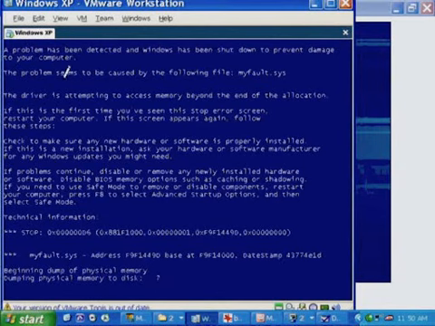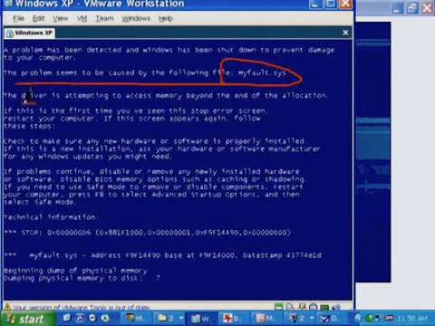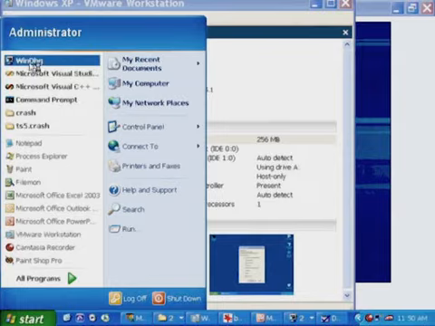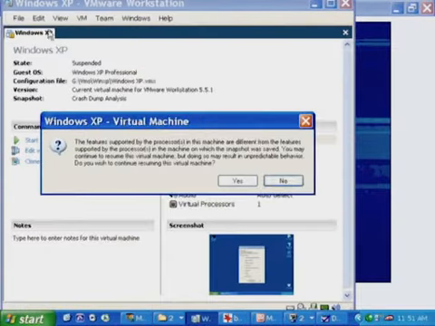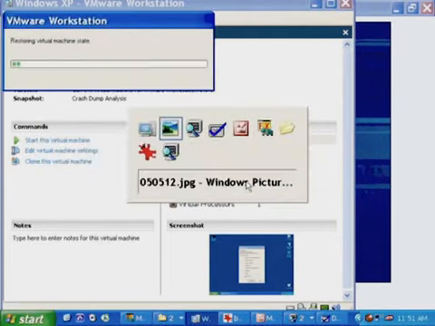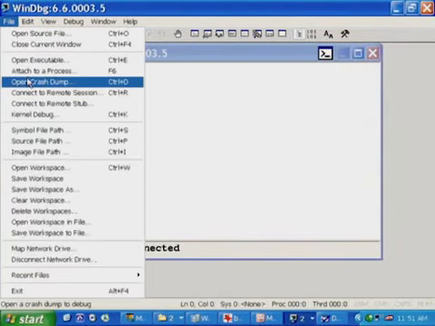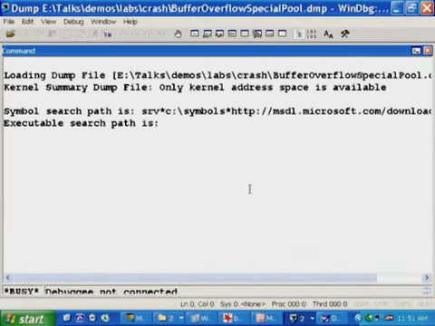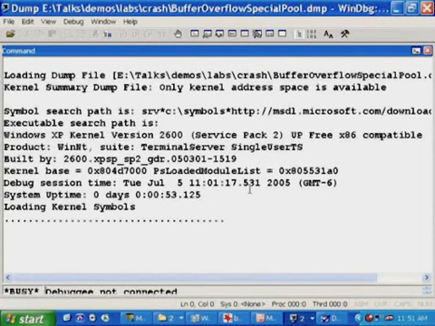If you look at the blue screen text, it says on the top, the problem seems to be caused by the following file, myfault.sys. The driver is attempting to access memory beyond the end of the allocation. And this is Driver Verifier catching a driver in the act of performing an illegal operation. Let's go take a look at the crash dump file for that. So I'm going to go to Open, Crash Dump, and select Buffer Overflow Special Pool, which is the crash that was generated when the verifier was watching.